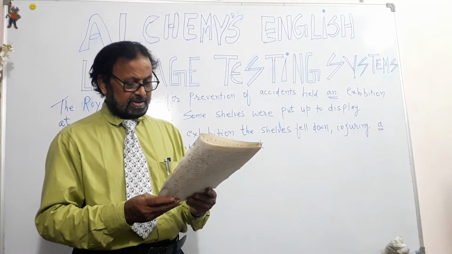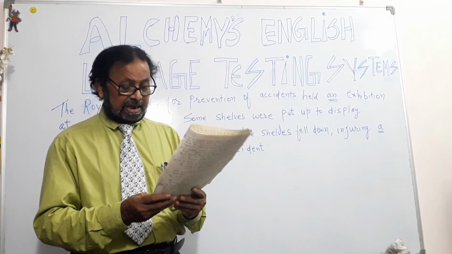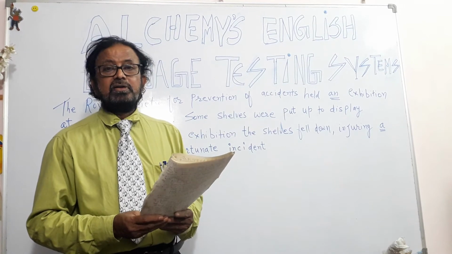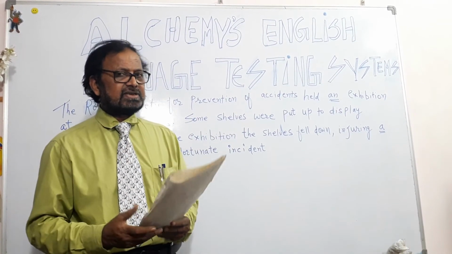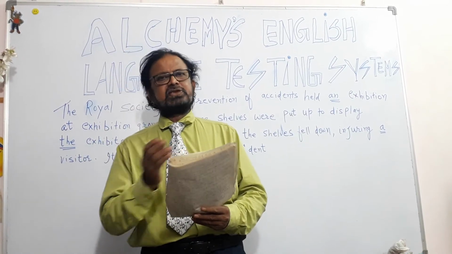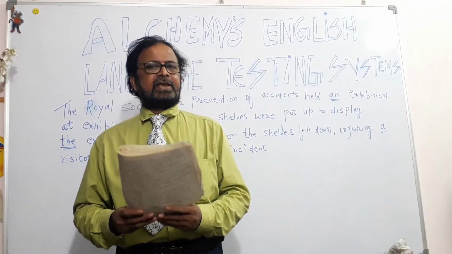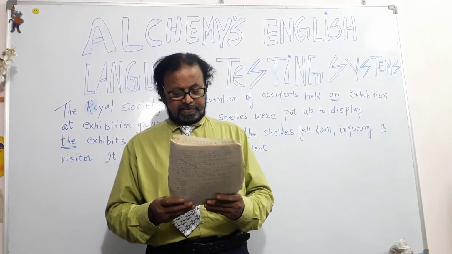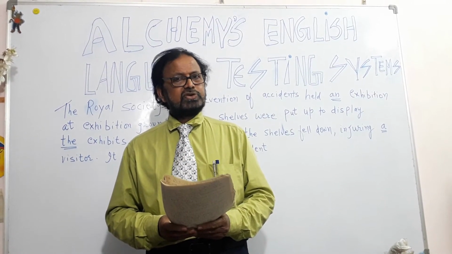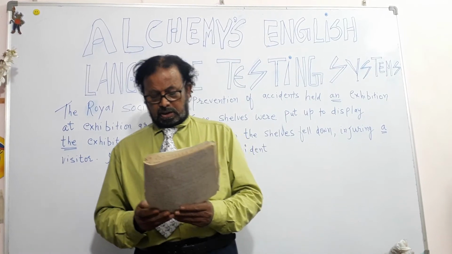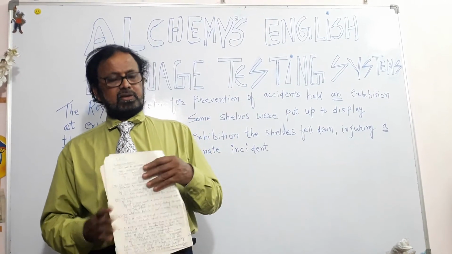He is a Kalidas among the Bengali playwrights. This is how we can use that article a here. Here we are using Kalidas as a common noun and not as a proper noun.